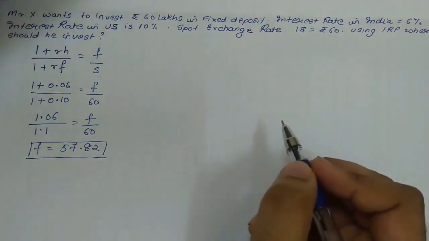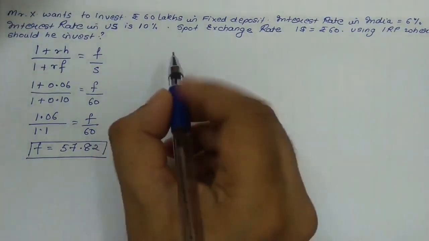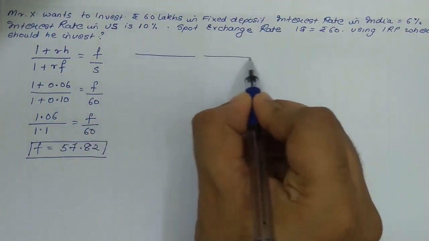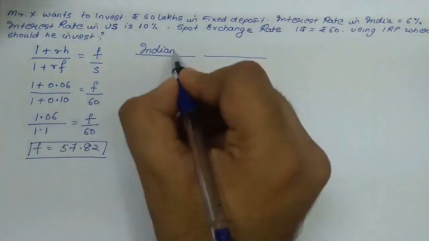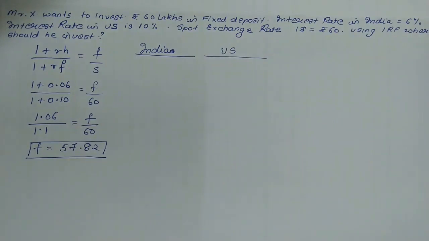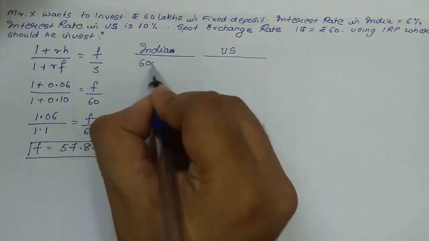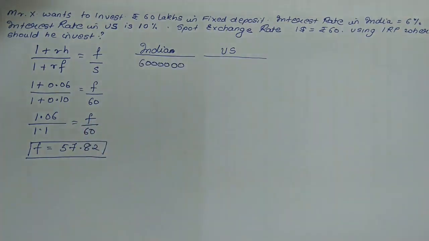Now, to understand further, in which country should we invest? We'll take both the examples. If in India he was supposed to invest, then he would have invested the entire 60 lakhs. Let's take this example as based on 1 year.